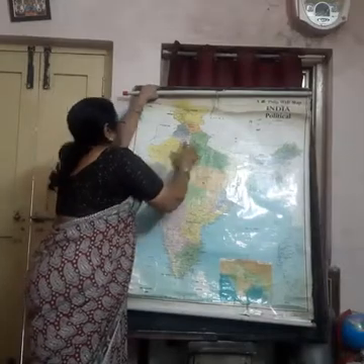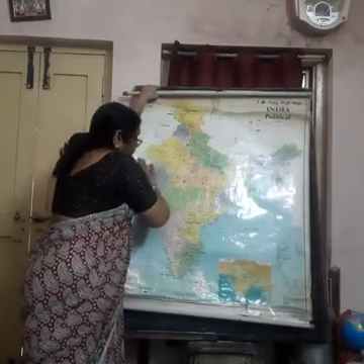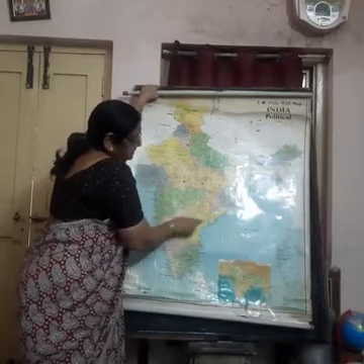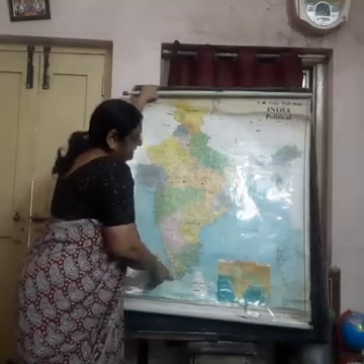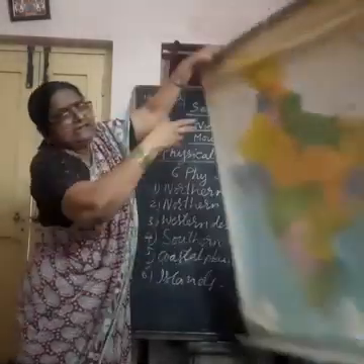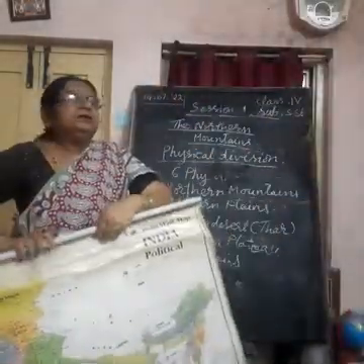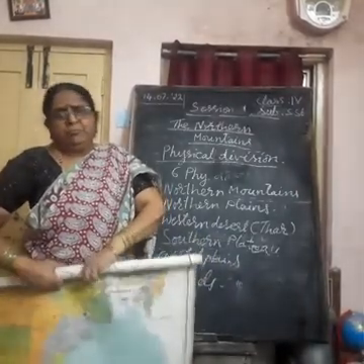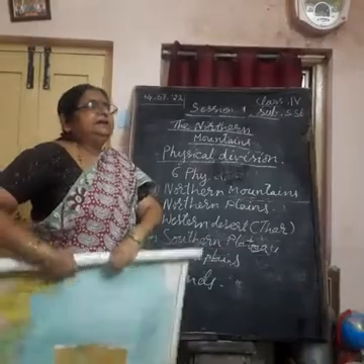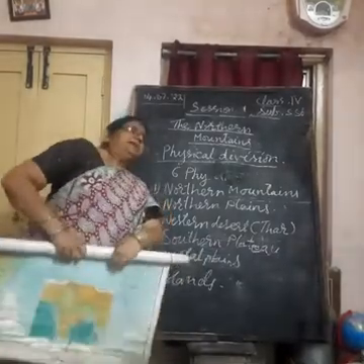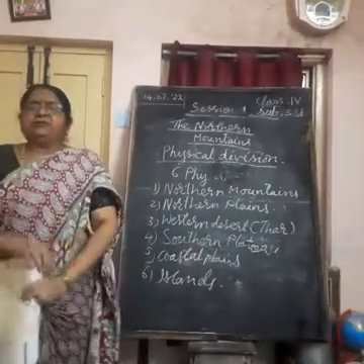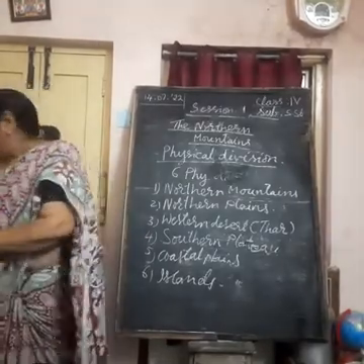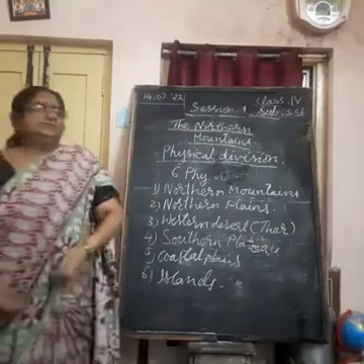Different states like Rajasthan, Madhya Pradesh, Gujarat, Maharashtra, Karnataka, Andhra Pradesh, here Telangana, Tamil Nadu, Kerala, so on. Understand? These are the, sorry, political divisions of our country. Every country, state has its own boundaries, and it has its own neighboring states or neighboring boundaries. India as a whole has its neighboring countries in the north.